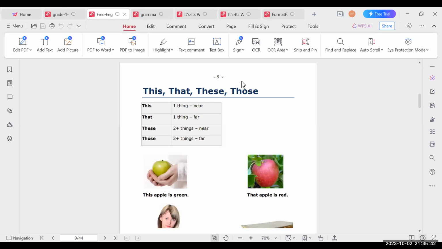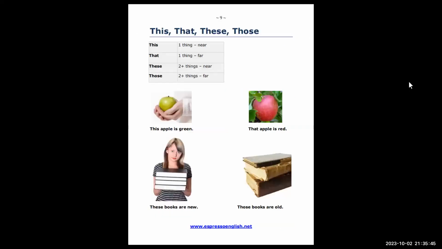Okay, another part of grammar: this, that, these, and those. How will you read these and those? With the Z sound. Because if you don't make the Z sound, they will sound the same. So you have to say this, that, these, those. I think you already know. Okay, so just read the sentences as quickly as you can.